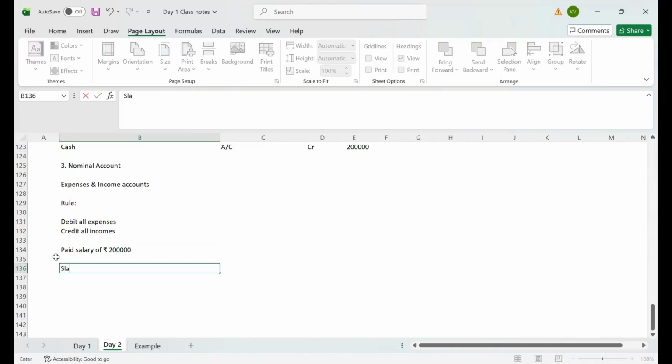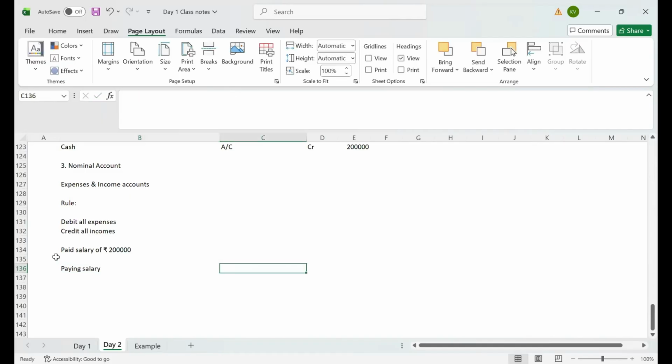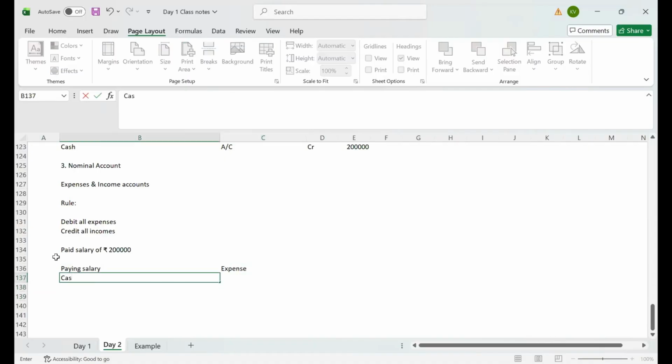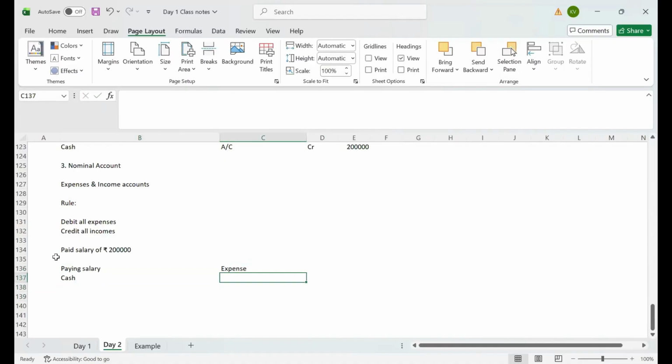Okay, I am paying salary. This is an expense, right? Cash. This is what? Asset. What is going on for the asset? It's going out of the business.